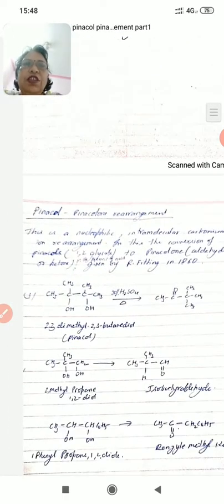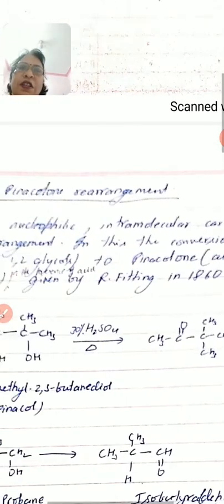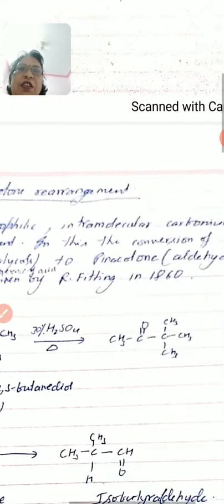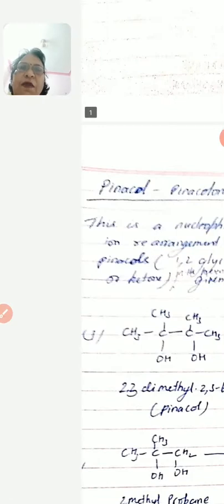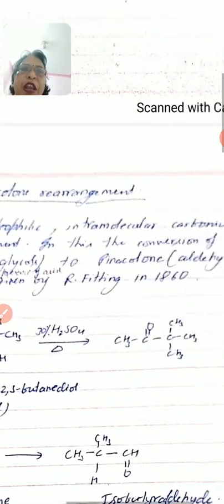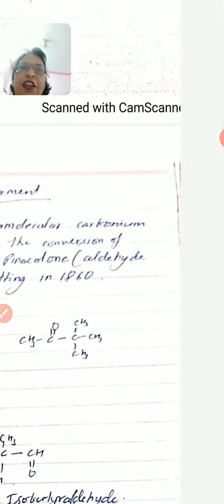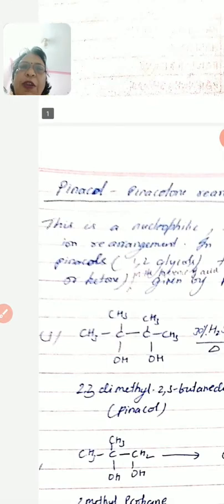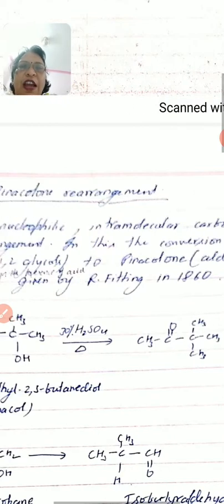This is a nucleophilic intramolecular carbonium ion rearrangement. In this, there is conversion of a pinacol to pinacolone. This was given by R. Fittig in 1860. Pinacol means 1,2-diol. Pinacolone means any aldehyde or ketone. Means 1,2-diol is converted to aldehydes or ketones by heating with dilute acids.